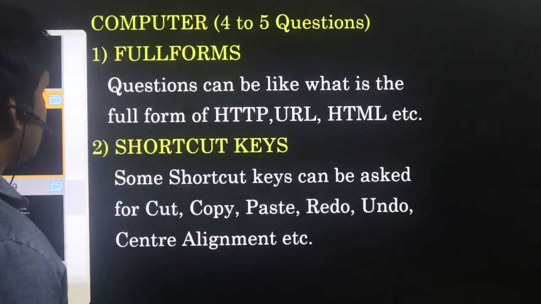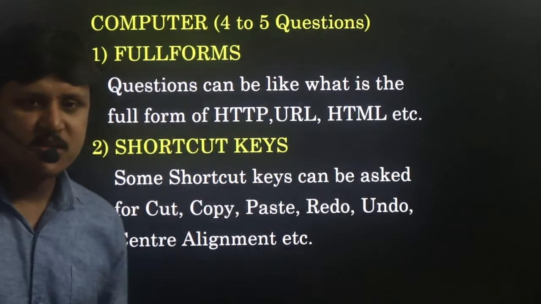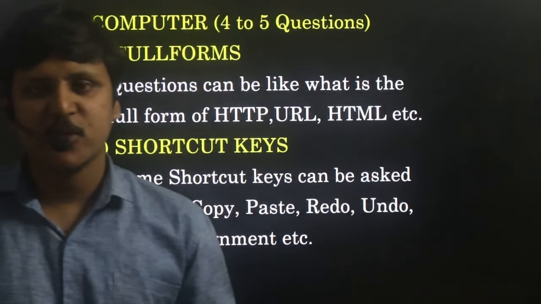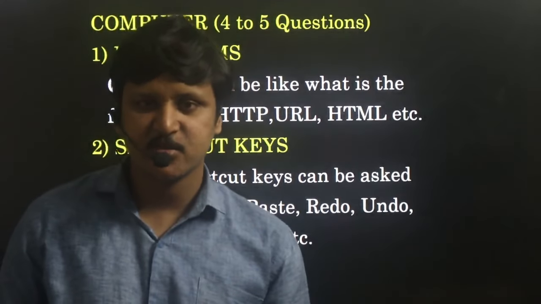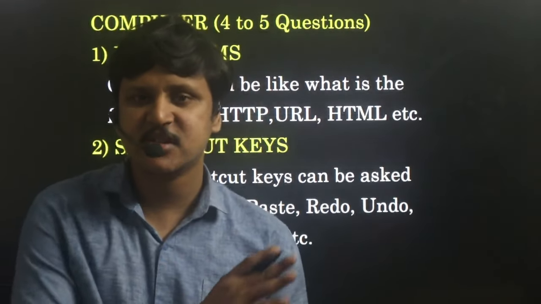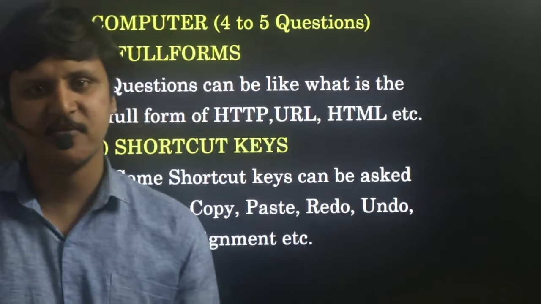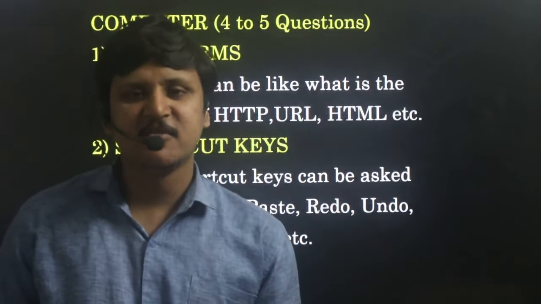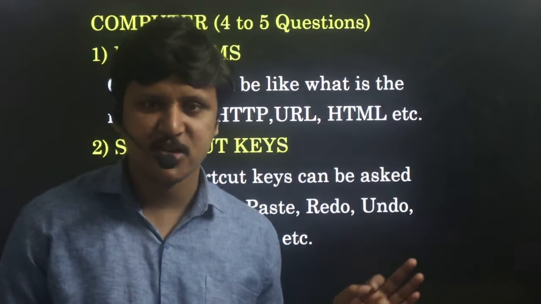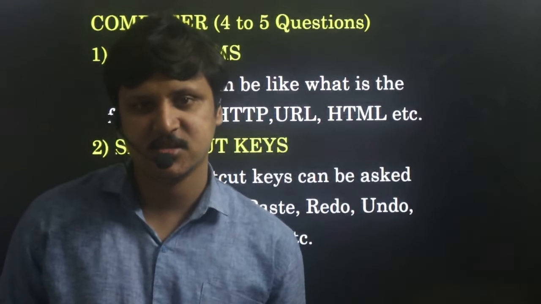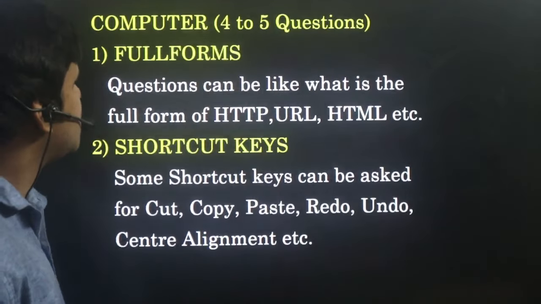Next, let us go to computers. Scoring in computers is considered good, 4 to 5 questions, because as I already said, the syllabus is low. You can easily cover the entire syllabus of computers in around 2 to 3 hours. If you concentrate well, you can easily cover the entire computer syllabus related to railways in 2 to 3 hours. So you will be scoring around 4 to 5 marks.